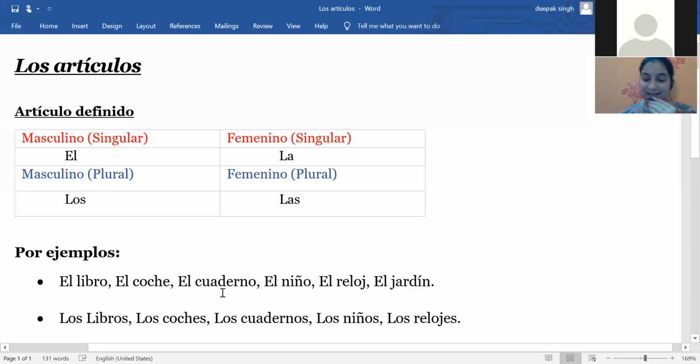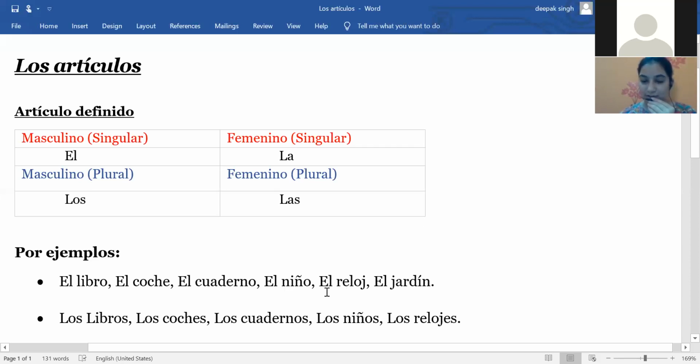Then after that we have el cuaderno. El cuaderno means the notebook. Same as that, we have el niño. El niño is basically the boy or the kid. Then we have el reloj.